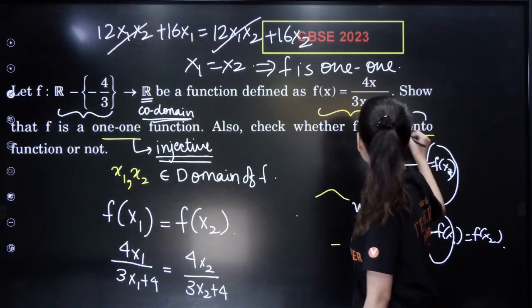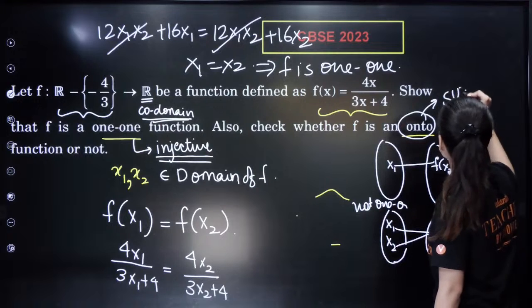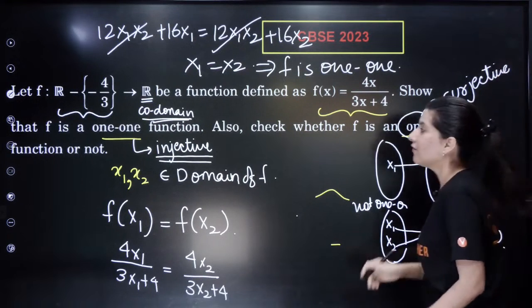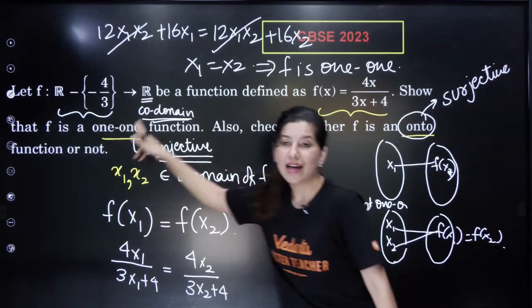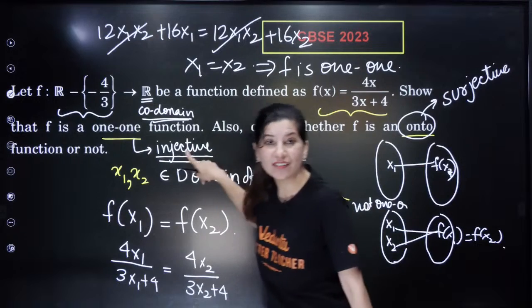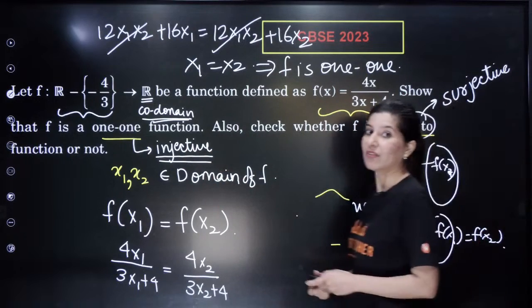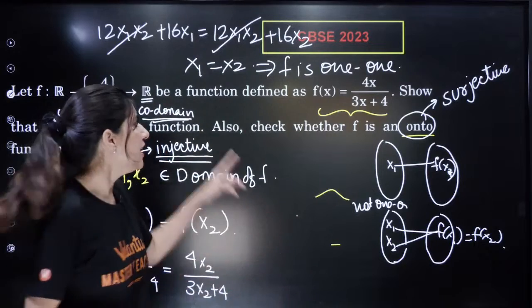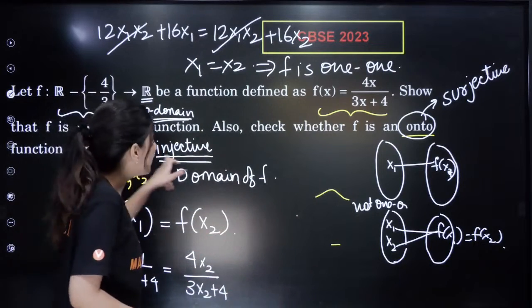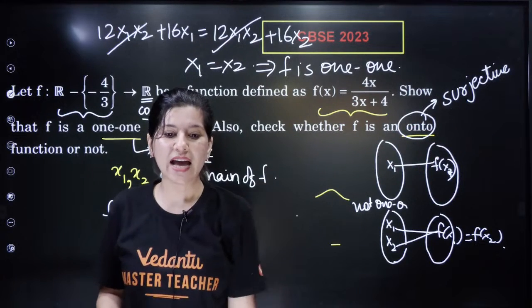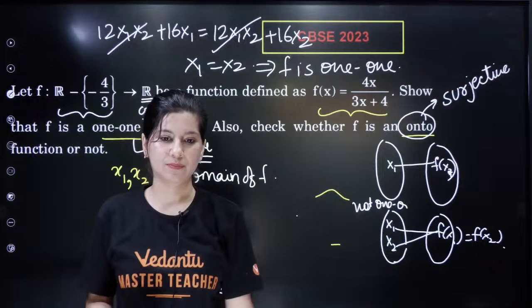And onto is also called surjective. If a function is one-one and onto, that means the function is injective as well as surjective, then we call the function bijective.